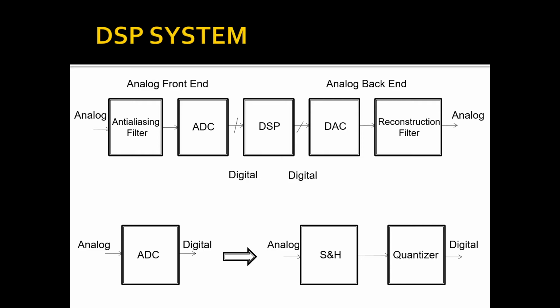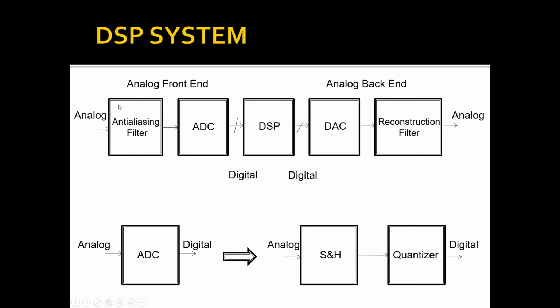That means we may need to use power amplifiers to enable a DAC to drive a speaker. Here you can see the digital signal processing system as a whole. We have an anti-aliasing filter, ADC, that is the A to D converter, digital signal processor, D to A converter, that is the digital to analog converter, and reconstruction filter. And the A to D converter has a sample and hold circuit and a quantizer.